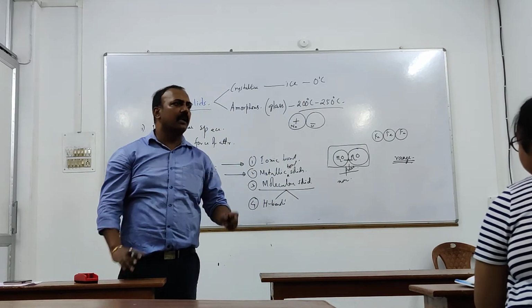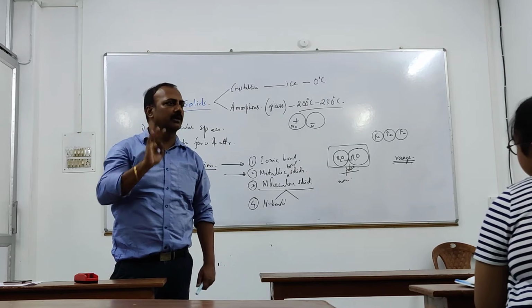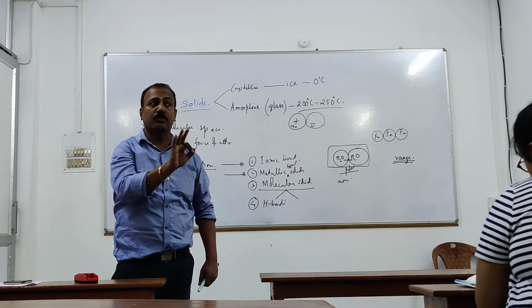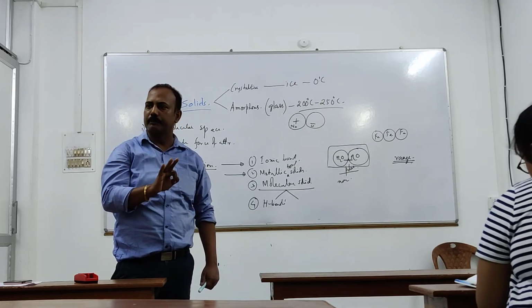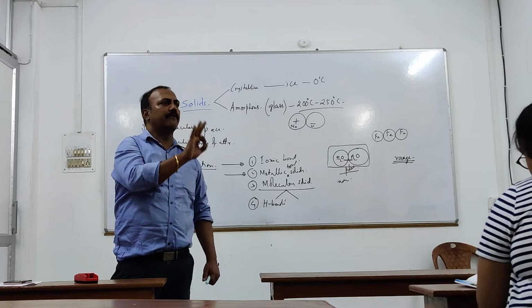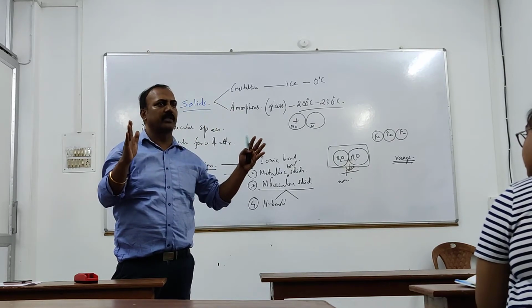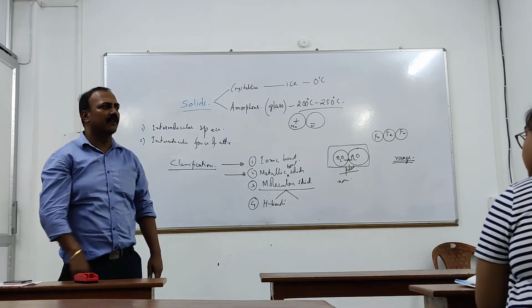If certain solids melt at a particular temperature, then those solids are called crystalline solids. This is just one difference in property actually. There are so many other differences also. And if the solid melts within a range of temperature, then those are called amorphous solids.